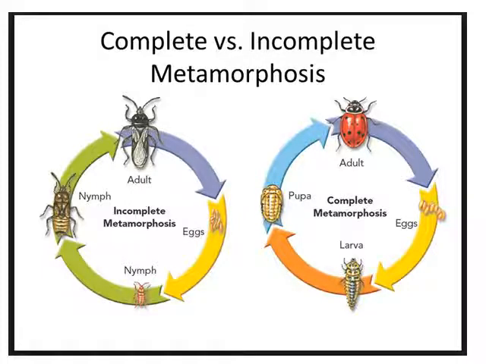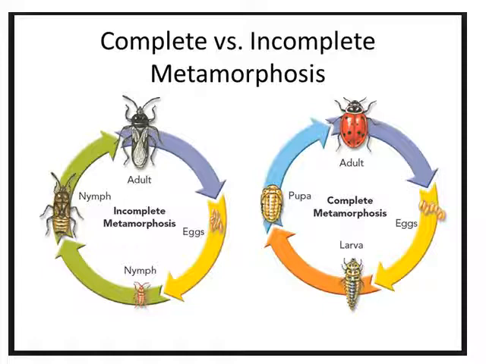The complete type of metamorphosis versus the incomplete type of metamorphosis. In complete metamorphosis, you can see four stages: first is the egg, larva, pupa, and adult. The picture shows the life cycle of the ladybird beetle. Here is the life cycle of the bug, with three stages: first is the egg, nymph, and adult stage, present in the incomplete type of metamorphosis. This is the particular difference between three and four stages.